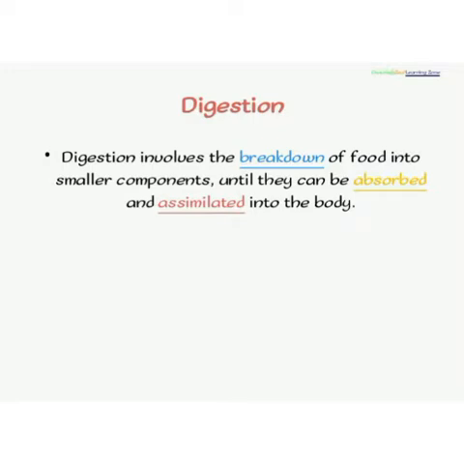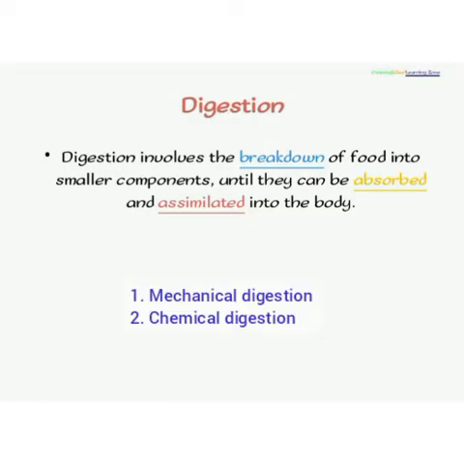Now let's get to part of the topic, digestion. This involves the breakdown of food into smaller components until they can be absorbed and assimilated into the body. Don't forget your words: breakdown, absorption, and assimilation. They are of two types. The mechanical digestion, that's the breaking down using mechanical means like teeth. Then the chemical digestion, which is using enzymes that aid the process of digestion. Chemicals that aid the process of digestion are called enzymes.